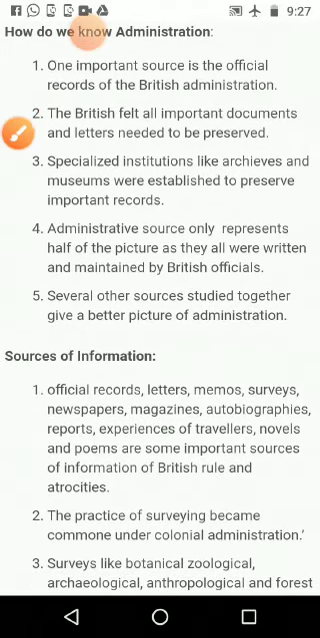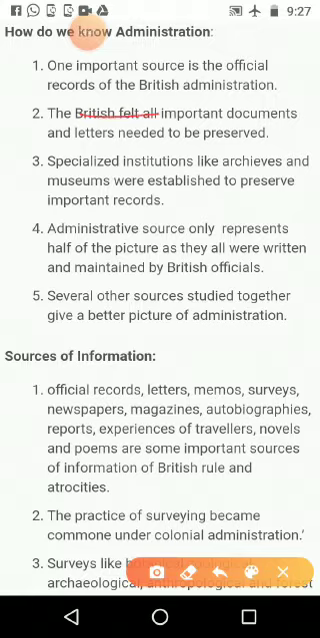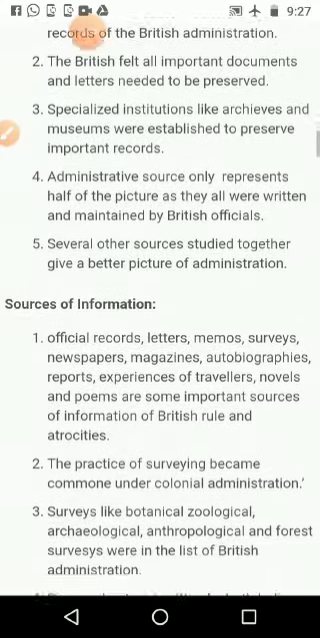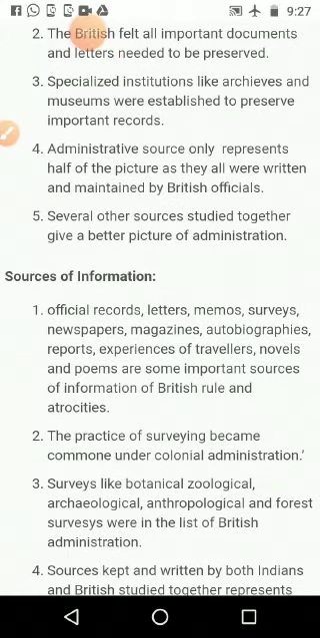The British felt all important documents and letters needed to be preserved. Up to that time, we were not thinking like that, to preserve the documents and letters. But when the British people came, at that time they made archives to keep the documents also. Specialized institutions like archives and museums were established to preserve important records.